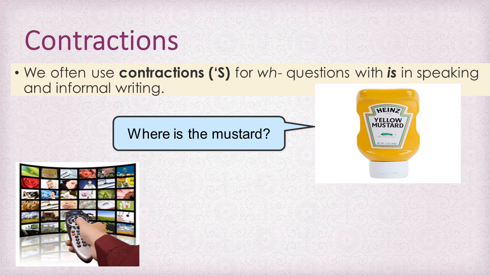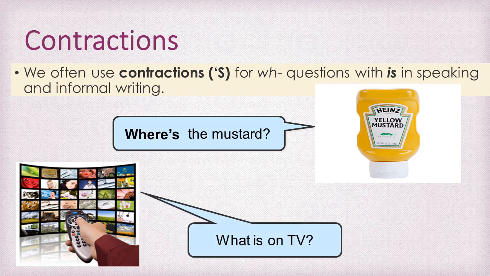Here in the picture is the mustard that you use in cooking and for fries. So we also say, where's the mustard? What is on TV or what's on TV? Okay, both are correct.